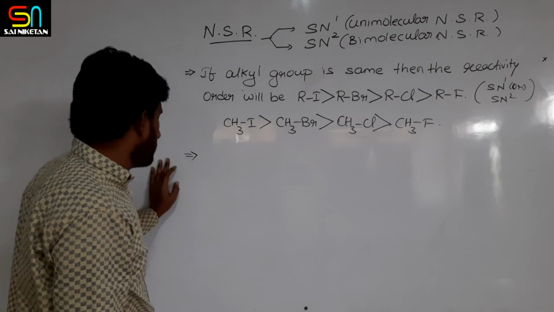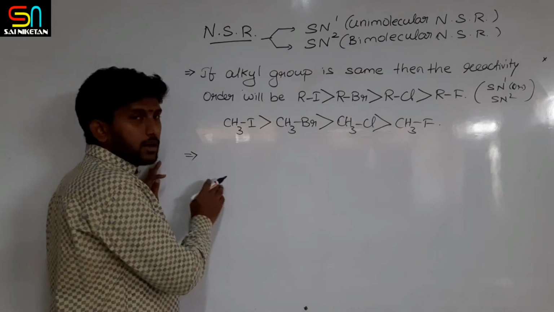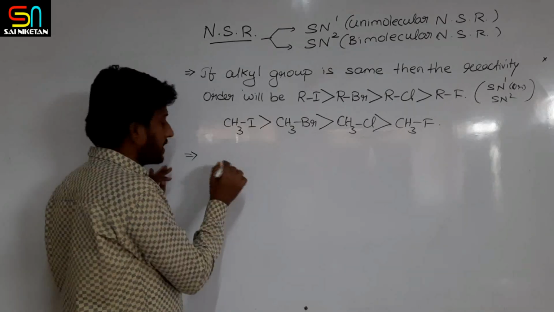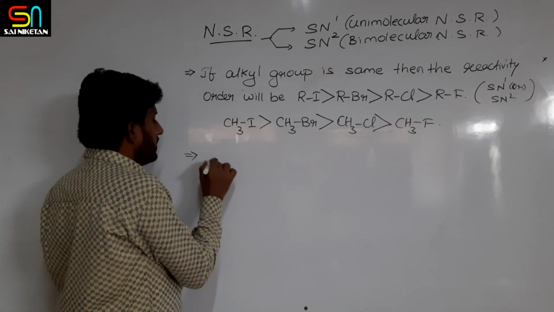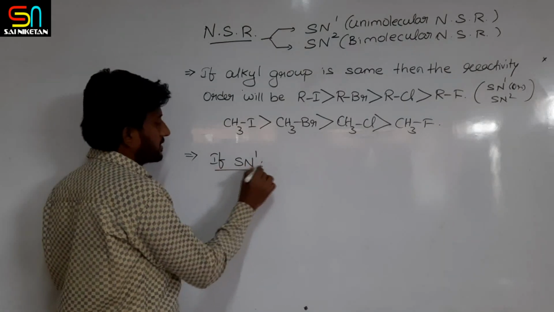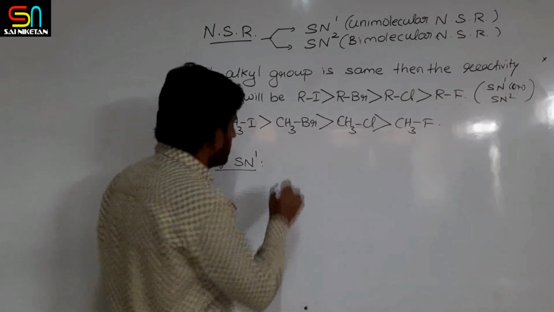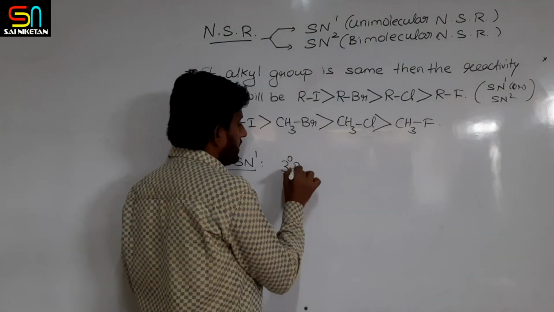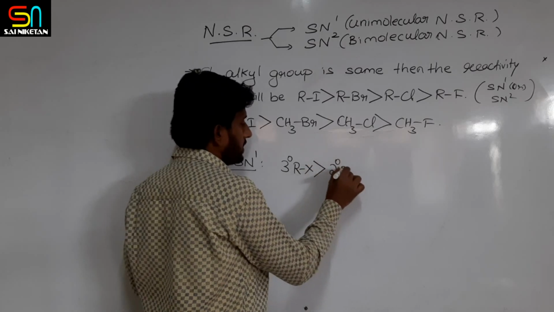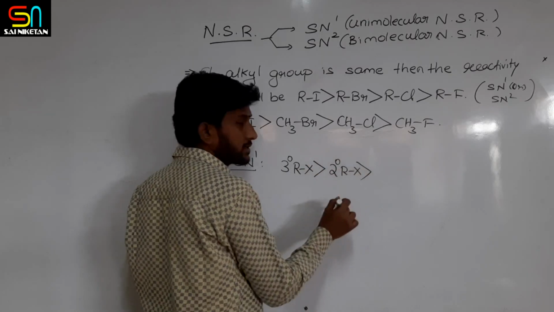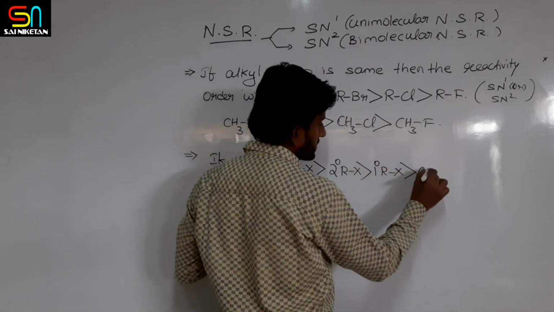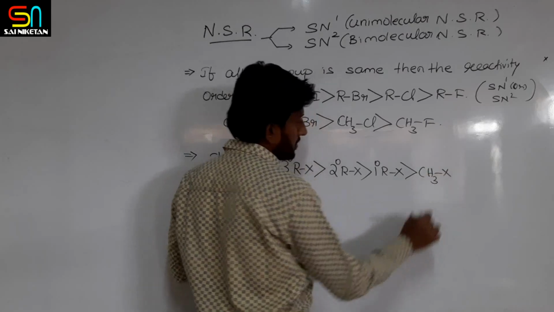Now, I have already told you the order of reactivity for different alkyl halides, how it will happen. If it is the SN1 mechanism, you know that tertiary alkyl halides are more reactive than secondary alkyl halides, than primary alkyl halides, then methyl halide.